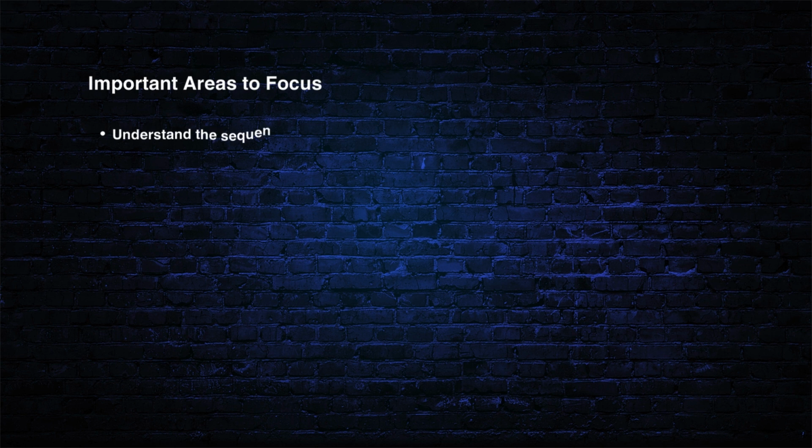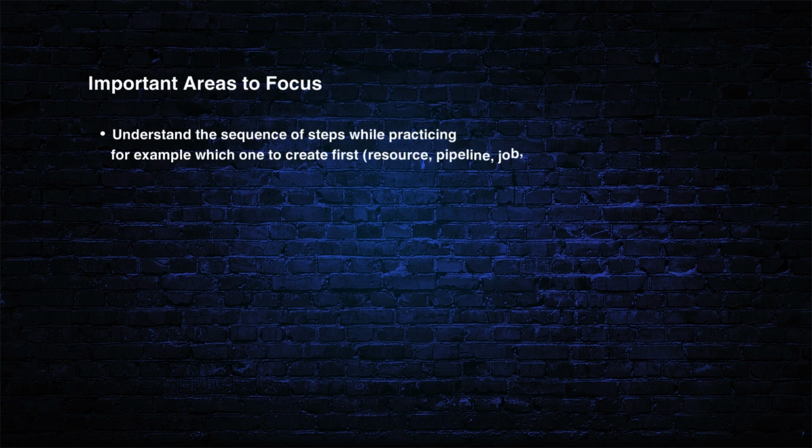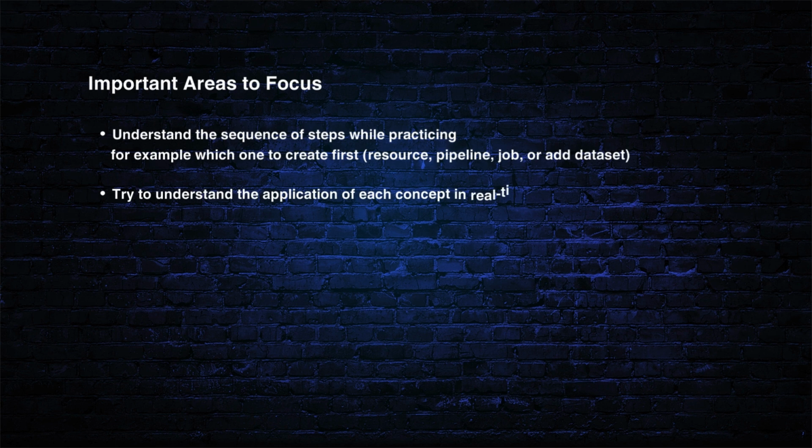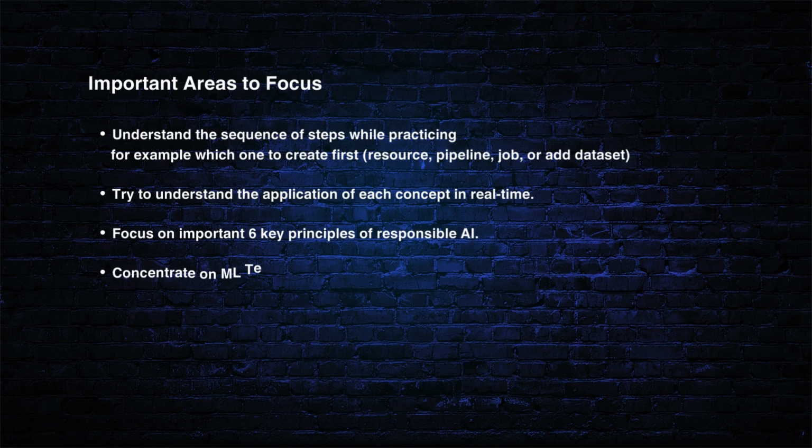Now I'm going to list out some of the important areas that you must concentrate on more. So, first, you have to remember the sequence of steps which we use while working with the machine learning platform, that is, the resource creation, then associating with the respective studio, the job creation, pipeline creation, and so on. The next thing is to understand each concept and its real time applications and examples. Then you have to make note of the six key principles used in responsible AI.